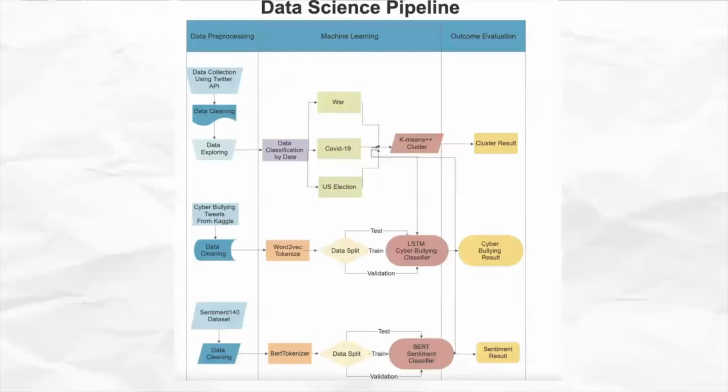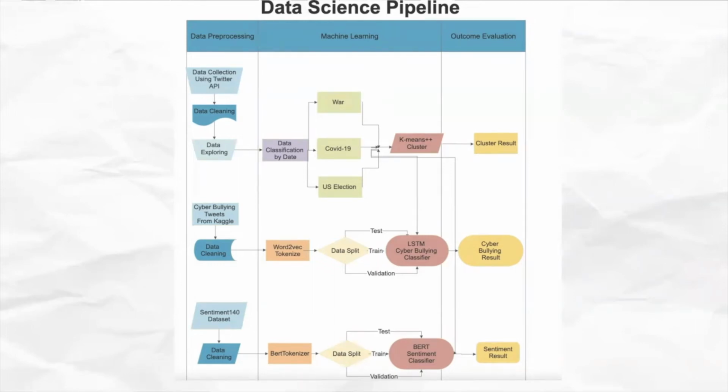This is a more specific pipeline diagram. The dataset used for the cyberbullying classifier model is the cyberbullying classification dataset from Kaggle. This dataset contains more than 47,000 tweets labeled according to class of cyberbullying, age, ethnicity, gender, etc. The data has been balanced in order to contain 8,000 of each class.